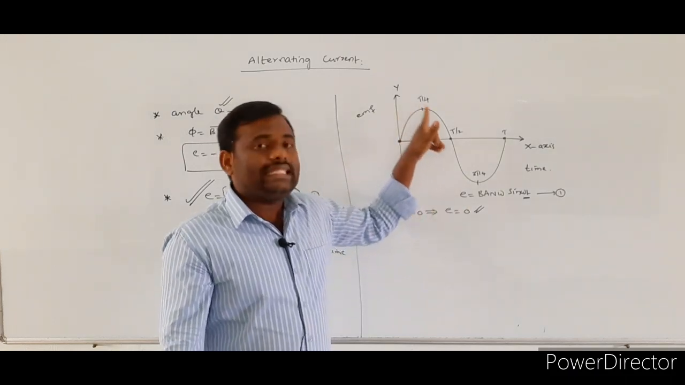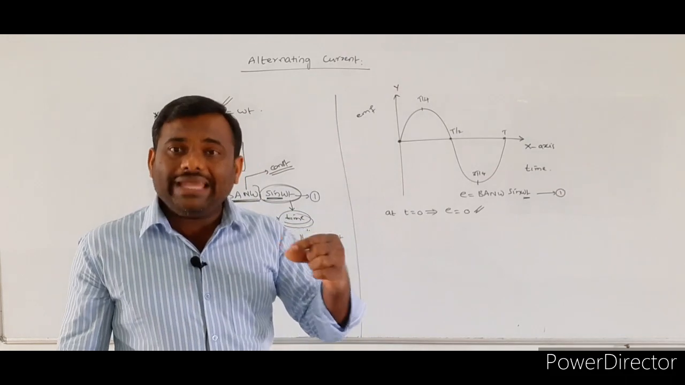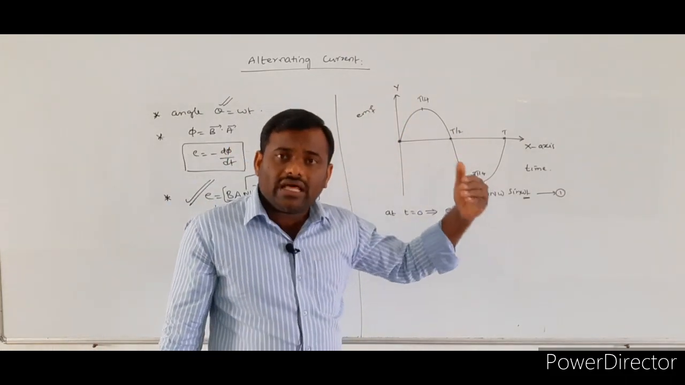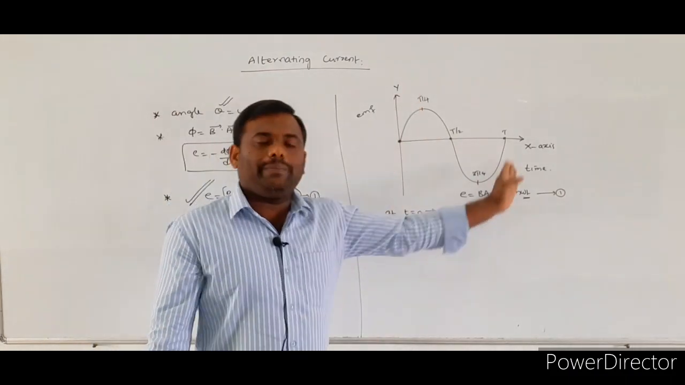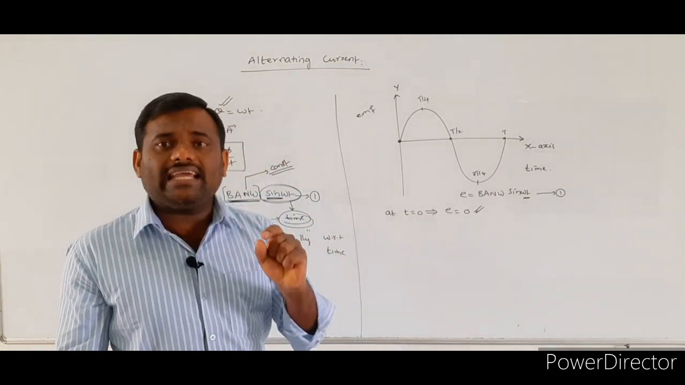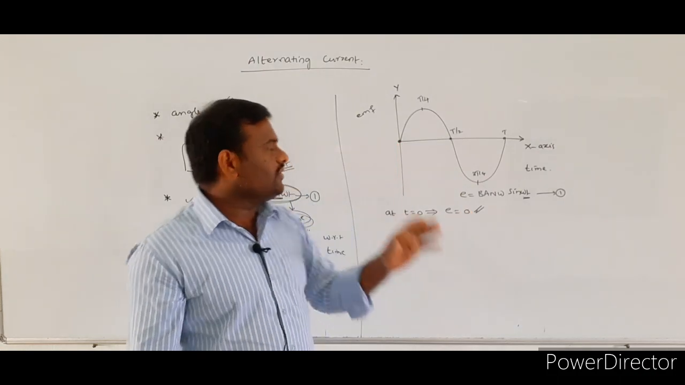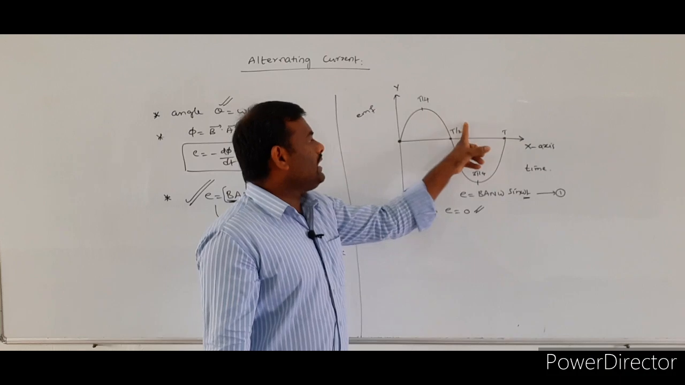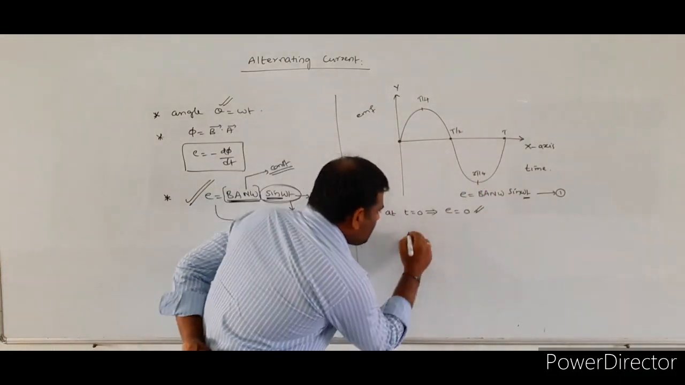because here the induced EMF values vary sinusoidally or periodically, meaning at regular time intervals its values repeat. Such types of functions we call periodic functions. That is what we discussed in oscillations in the first year. So here we have t is equal to 0, T by 4, T by 2, 3T by 4 and T.